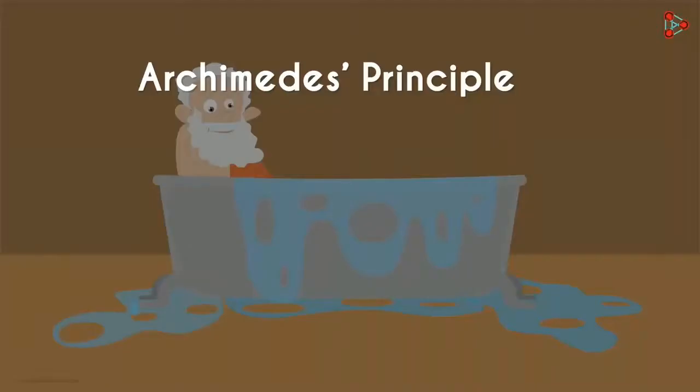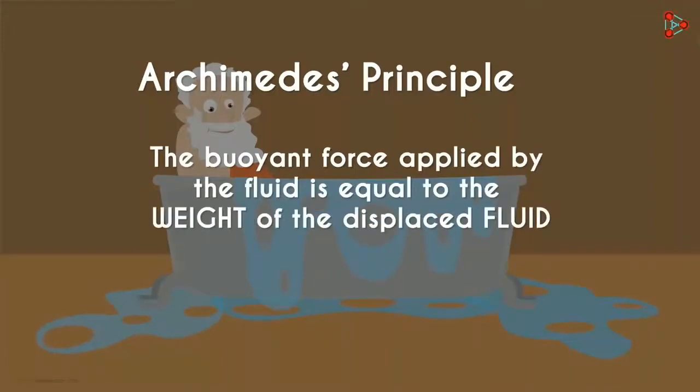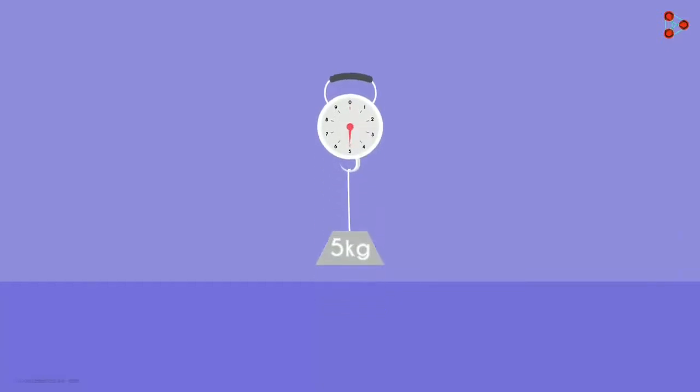The Archimedes principle goes just one step further in saying that the buoyant force applied by the fluid is equal to the weight of the displaced fluid. We can take a simple example to understand this. Take a 5 kg solid object and suspend it by a spring balance. The balance will read 5 kilograms. Let this be the first case.